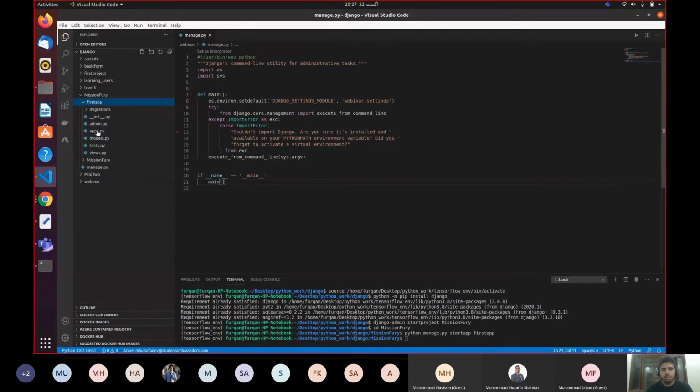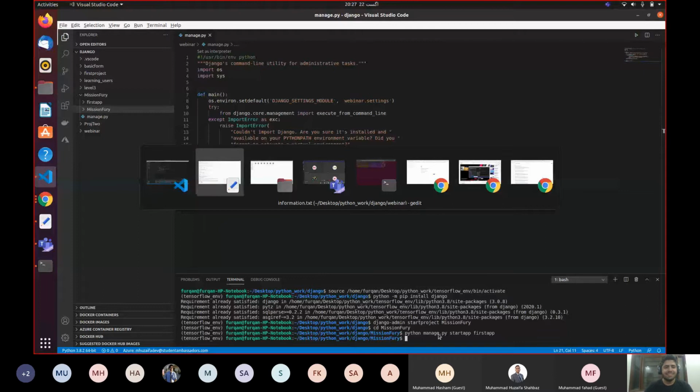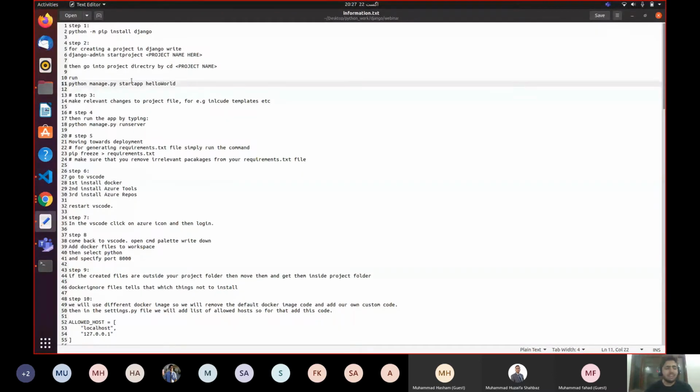In the first app, you will see different kinds of Python files. So this is the first Django app that you're going to create. So in this workshop, you are learning two things side by side, Django as well as Azure. Anyways, let's move ahead.